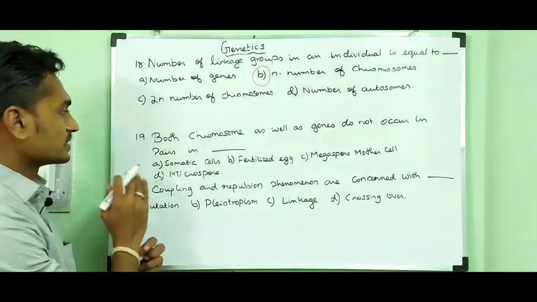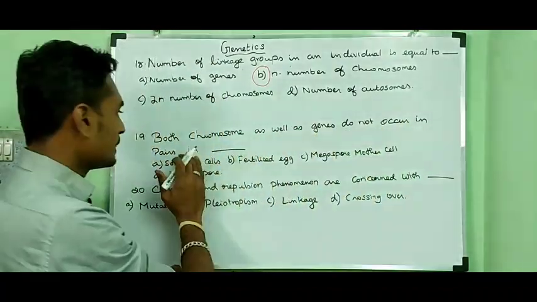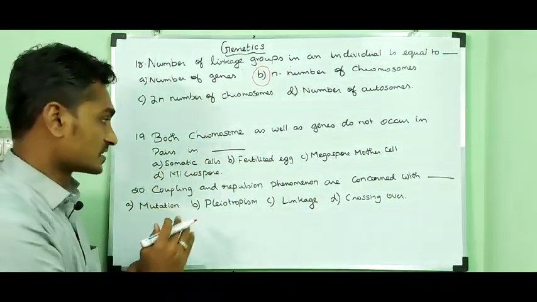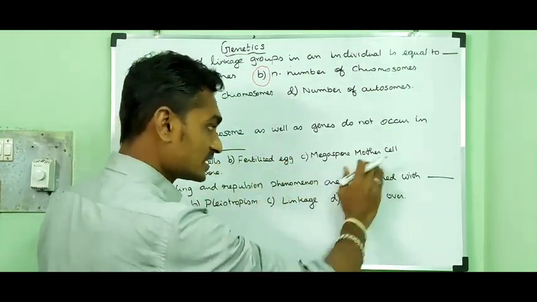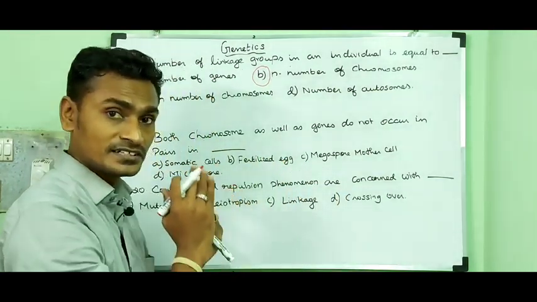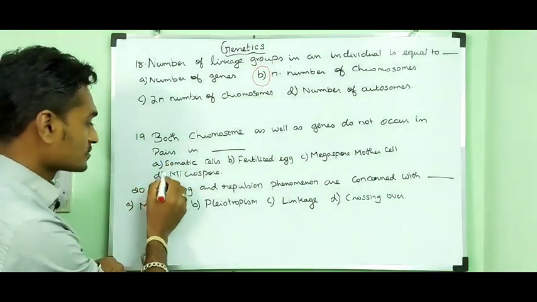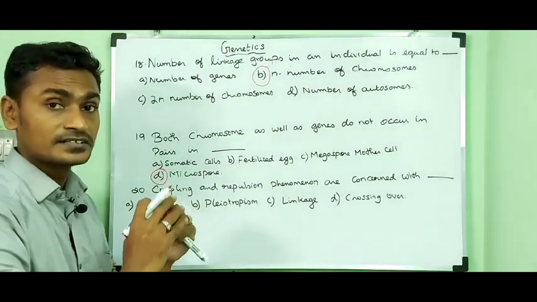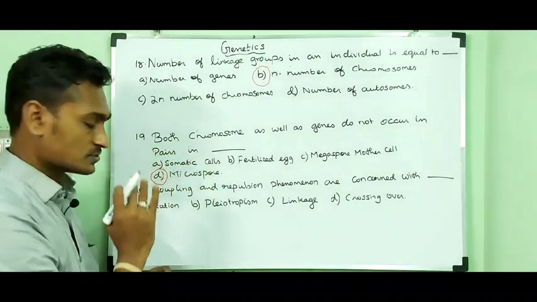Then the 19th question. Both chromosomes as well as genes do not occur in pairs in. So somatic cells are diploid in nature. Fertilized egg, they are diploid in nature. Megaspore mother cell, also diploid in nature. So they are in pairs. While in the case of microspore, they are haploid and they are not in pairs. So the answer is microspore.